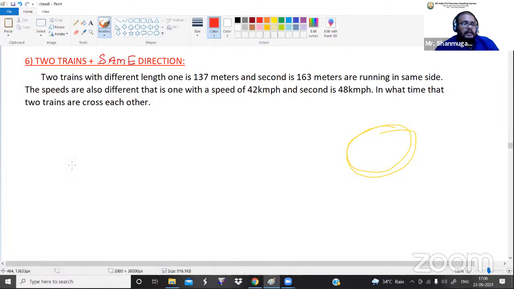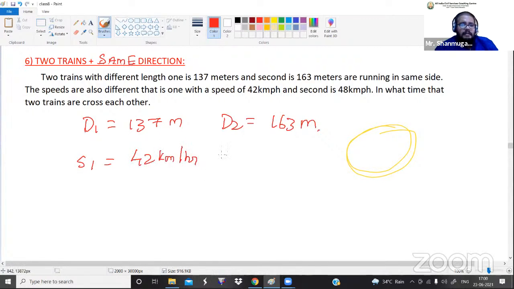Now the parameters are the same as we have seen in the previous problem. That is distance 1, that is 137 meters. Distance 2, that is 163 meters. Okay. Speed 1, that is 42 kilometers per hour, and speed 2, that is 48 kilometers per hour.